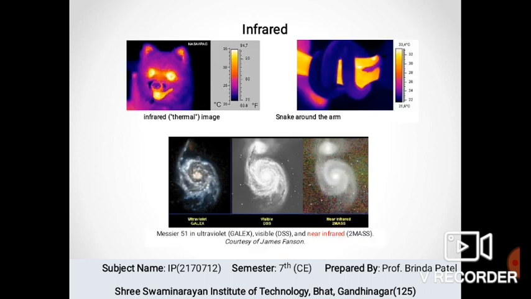Infrared lights are used to capture thermal images. Here you can see the thermal images of a dog and a snake, taken using infrared light. You can check the temperature from the intensity of the color. And the second image shows the Messier 51 galaxy in the ultraviolet region, visual region, and in the infrared region.